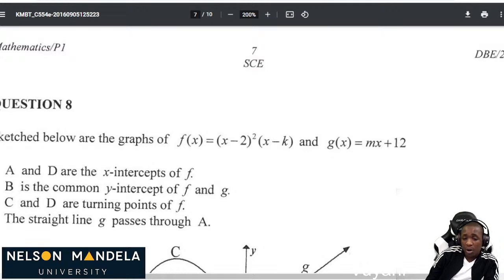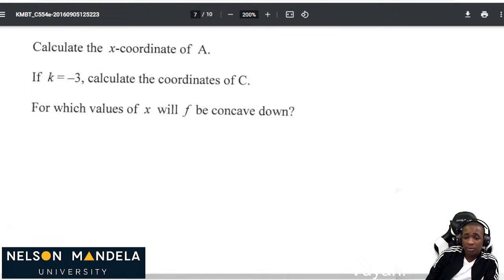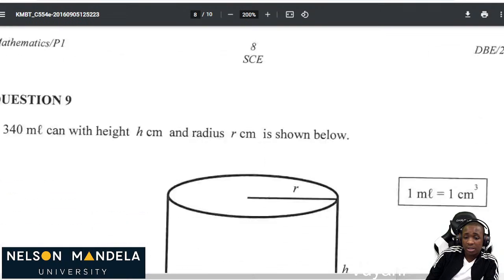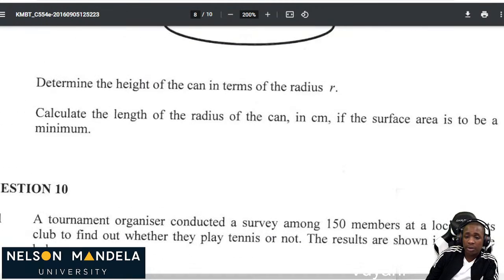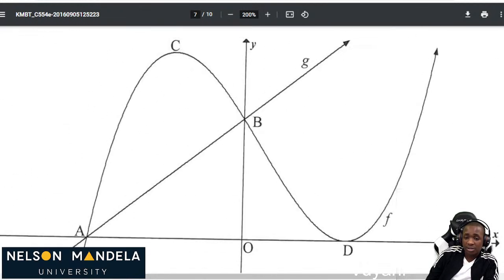We are doing our almost last question. Let's move. This is our last question. Oh, it also has this one. I want us to do that one as well, the maximizing one. Then let's try to be fast.